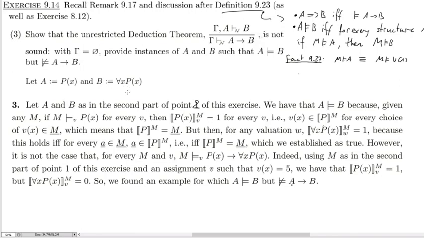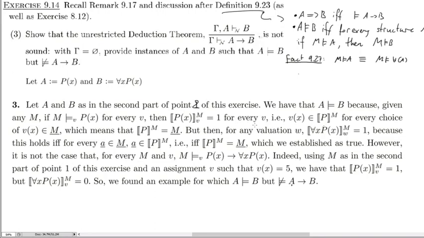So we can have that given this assumption, B is satisfied under A, because given any M, if M satisfies P of x, or A, for every V, then this is true. And remember, this is true because we have assumed that it's true.